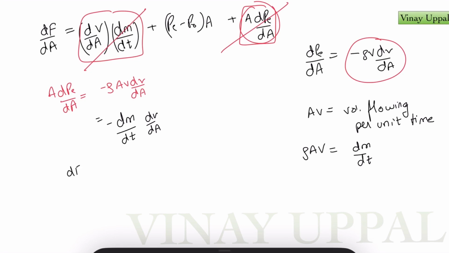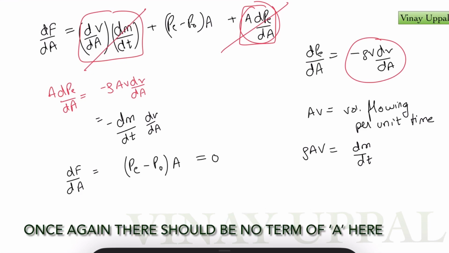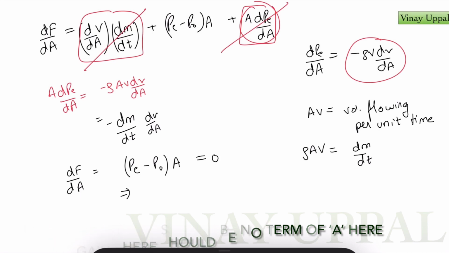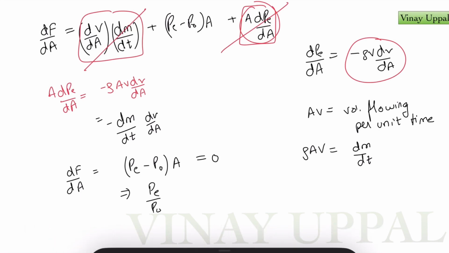So what we'll be left with is dF by dA is simply (Pe minus P naught) times area, and this should be 0 for maximum force. So Pe by P naught should be 1. So we need to choose the nozzle area such that the exhaust pressure matches the atmospheric pressure. At that point, you have maximized the entire thrust force. So I hope you've understood how we used Bernoulli's equation, and took the derivative of Bernoulli's equation, to find a relation between the derivatives of pressure and velocity with respect to the nozzle area.